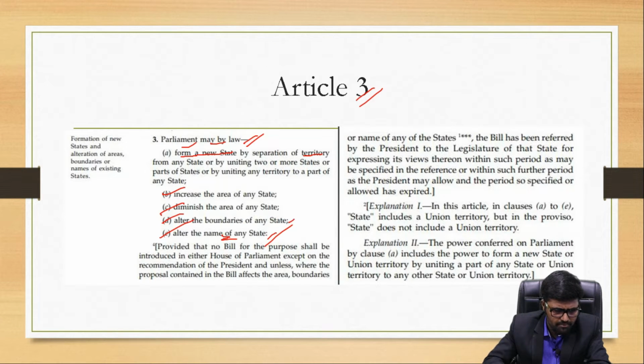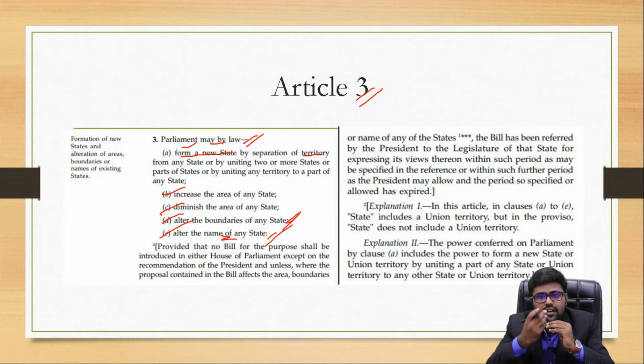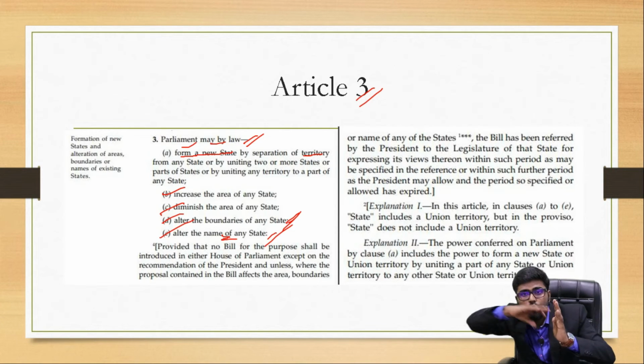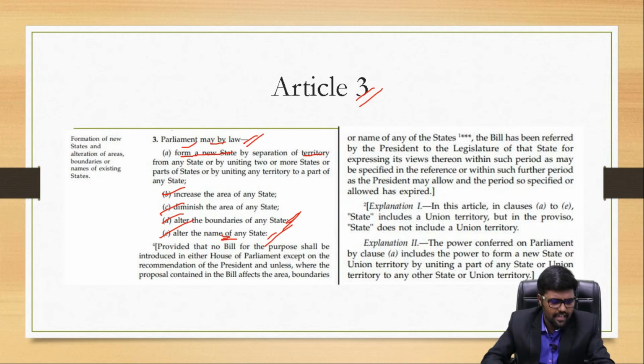Now, alter the boundaries, that is, this particular Hyderabad state will be given to Telangana, and you shall have a boundary with respect to outside of Hyderabad. All this can happen, and increase and decrease the area, that is bifurcation. They can merge two states into one state also. Everything can happen. Okay, done.